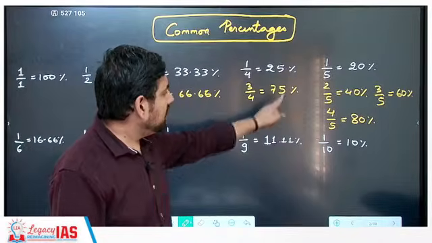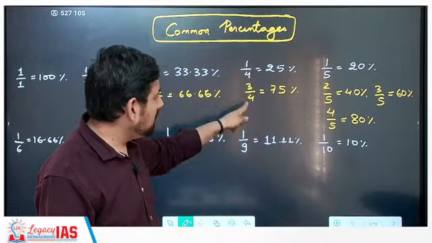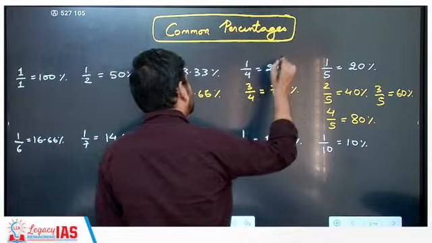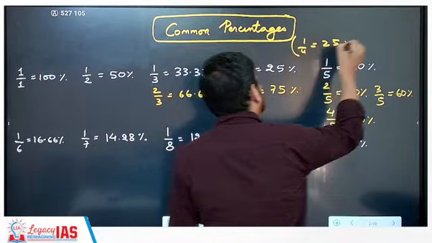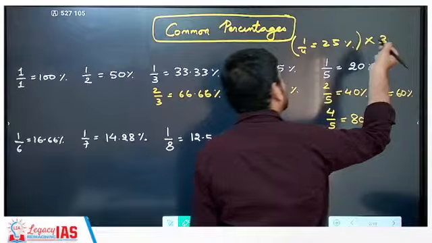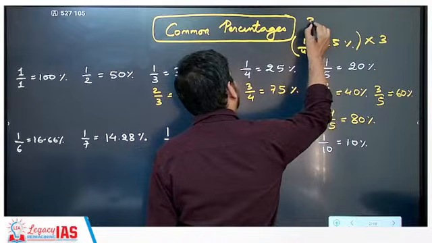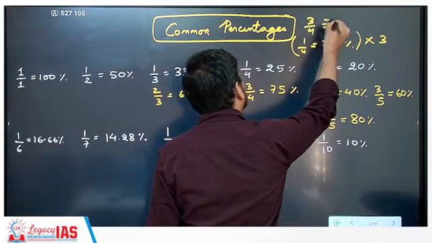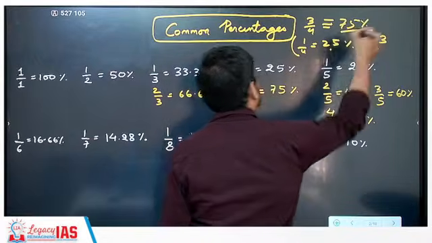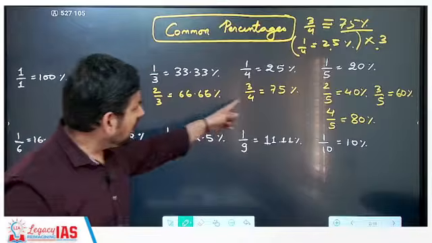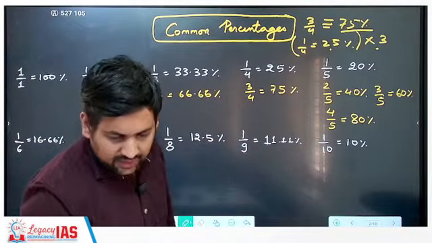The only thing I need to think of is 3 by 4. How do you get to 3 by 4? See, 1 by 4 is equal to 25%. Now I multiply both sides by 3. So I get 3 by 4 is equal to 3 into 25, that is 75%. Correct? So 3 by 4 is equal to 75%.